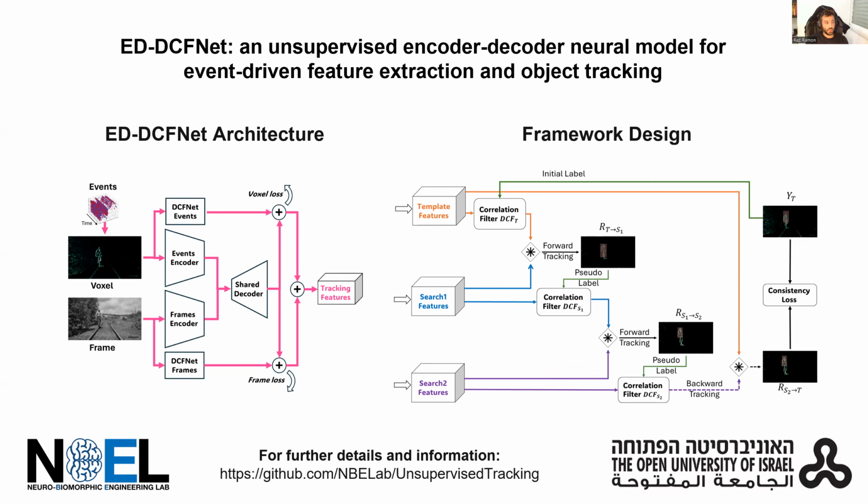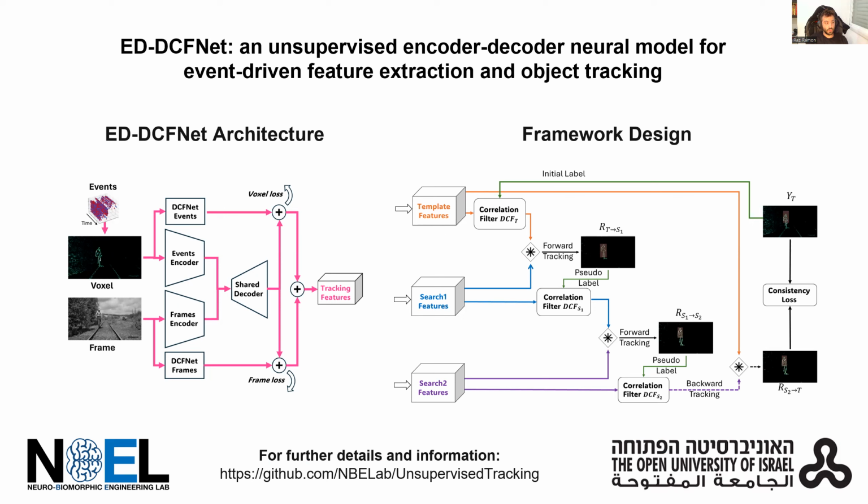First, we take events between frames and create a voxel from them, and take their corresponding frames. We do it 3 times in order to create our sequence. For each voxel and frame, we utilize an encoder-decoder network for extracting shared features with an encoder for each domain and a single decoder. Furthermore, because we know that DCFNet works on both event and frames, we use the DCFNet for each to enhance the extracted features and even combine them all.